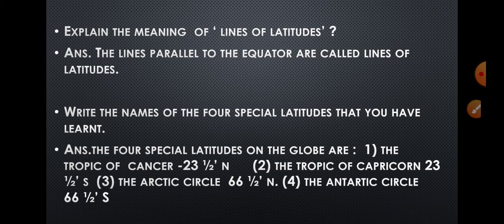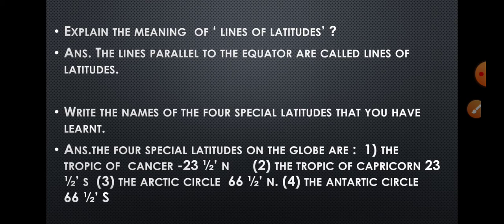Next question, question number 6. Write the names of the 4 special latitudes that you have learnt. What are the names? They are the Tropic of Cancer, the Tropic of Capricorn, the Arctic Circle and the Antarctic Circle.